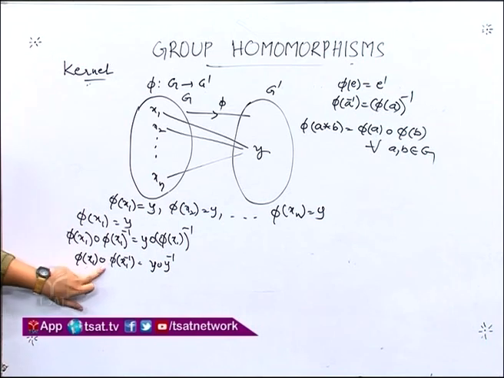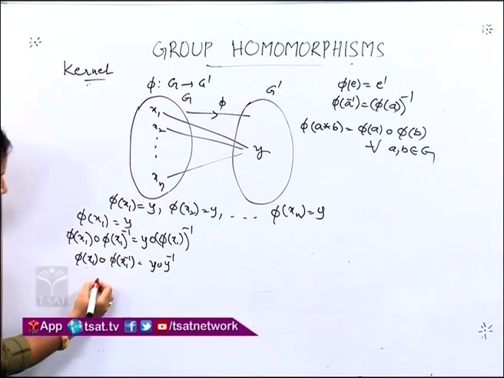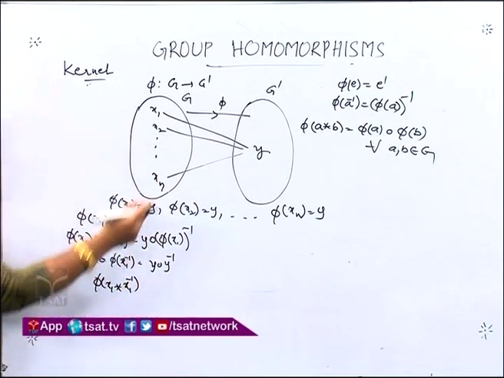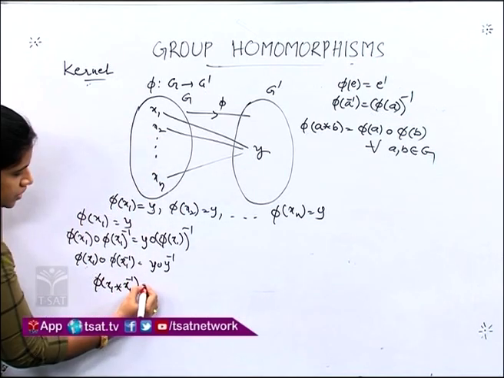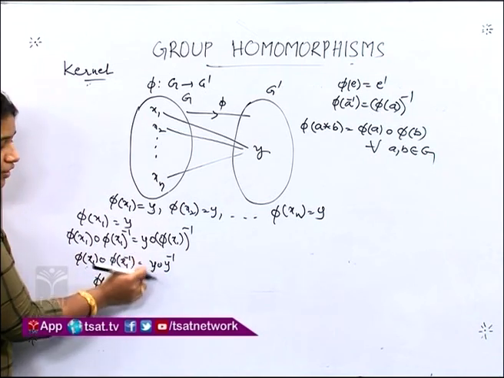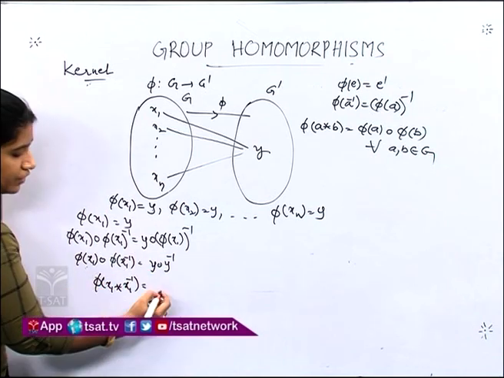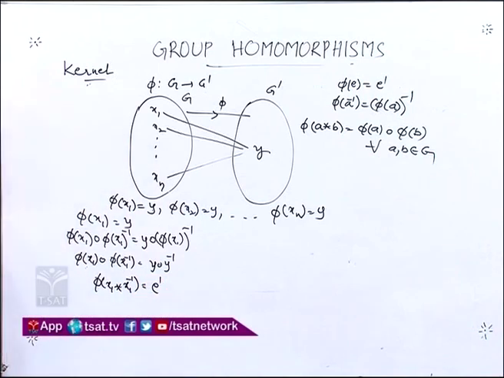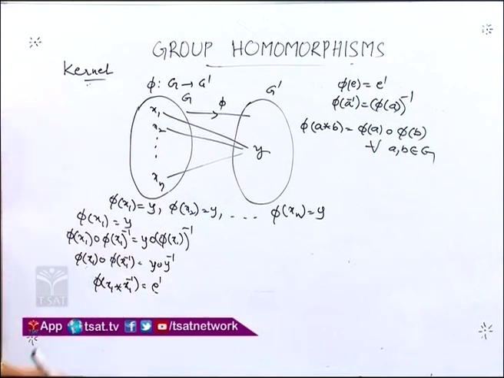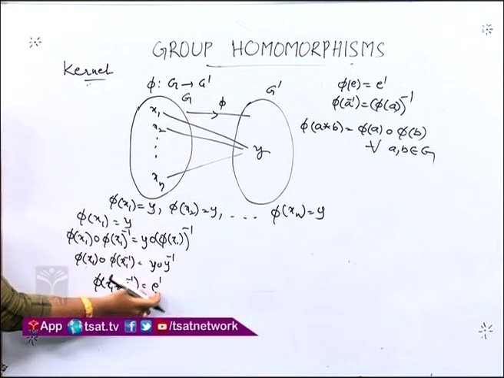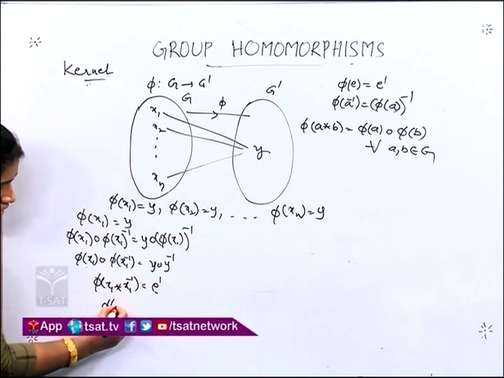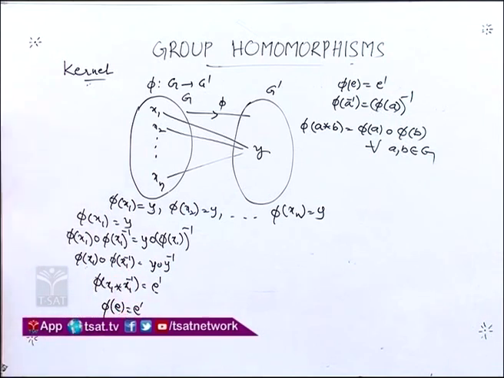Phi of x1 times phi of x1 inverse can be written as phi of x1 times x1 inverse, from the condition of homomorphism, which is equal to y operated with its inverse. Whenever an element and its inverse are operated, we will definitely get our identity. Since these are elements in G prime, the identity in G prime is e prime. So y times y inverse is e prime. Now x1 times x1 inverse is e, and phi of e is equal to e prime.